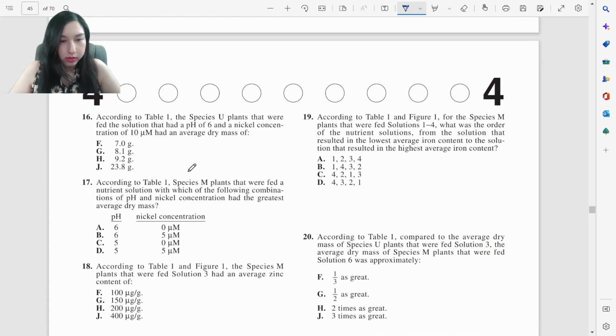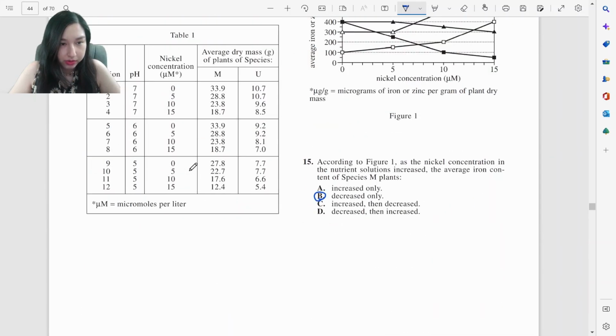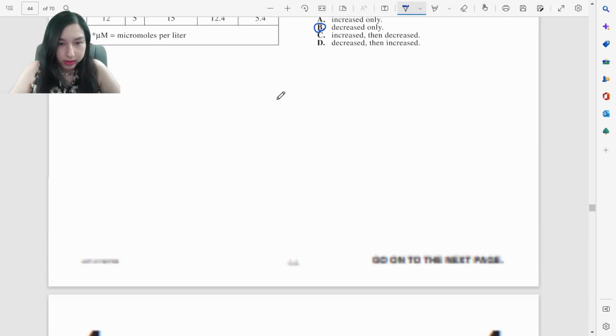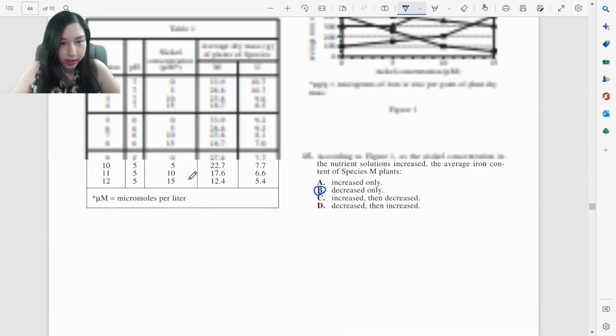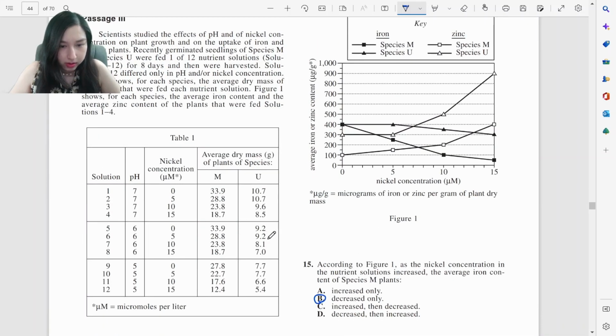Alright. According to Table 1, the species U plants that were fed the solution that had a pH of 6 and a nickel concentration of 10 had an average dry mass of... Where is this?